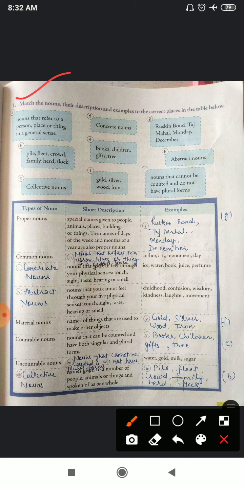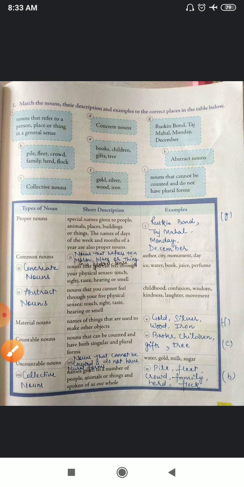Match the nouns, their description and examples to the correct places in the table below. So here, one table is given. Here, as you can see, the description is given. So what you have to do, you have to match the description and examples to the correct places. Where you have to write down the description, there you write the description. Where types of noun, there you write the types of noun. Where the examples are given, there you fill the examples.